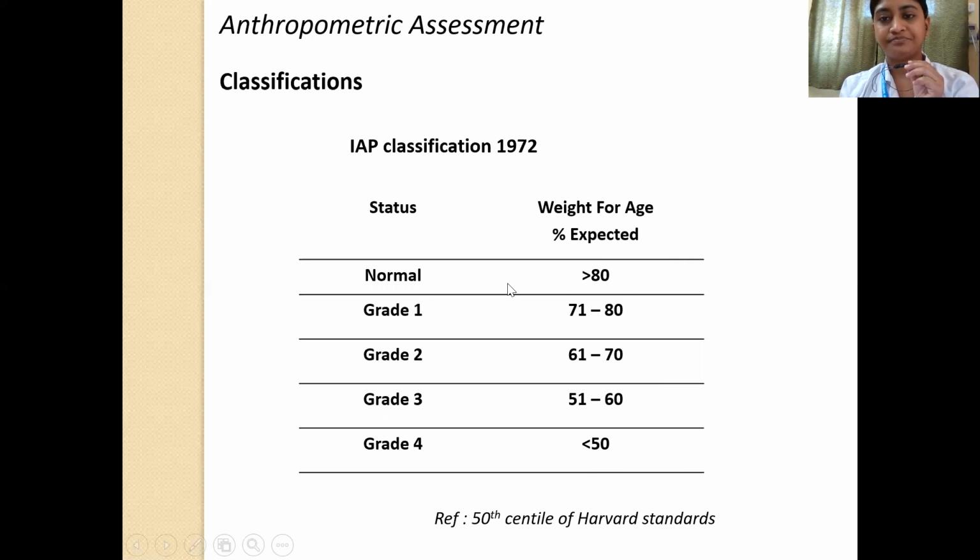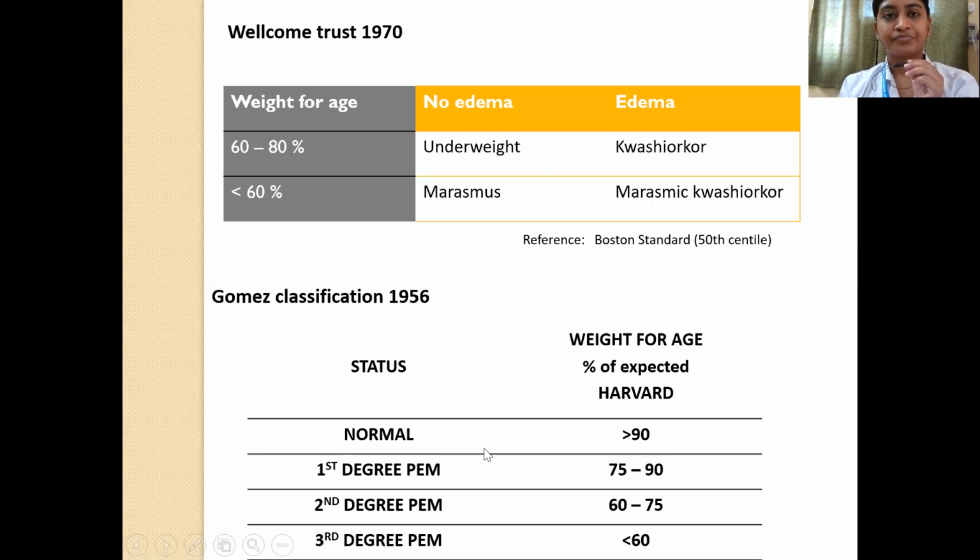Accordingly, you classify. If it is more than 80%, then it's normal. If it is 71 to 80%, then it is grade 1. If it is 61 to 70%, then it is grade 2 malnutrition. If it is 51 to 60, then it is grade 3 malnutrition. And if it is less than 50, then it is grade 4 malnutrition. So that was the IAP classification.